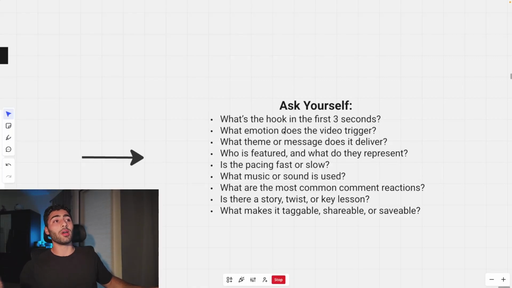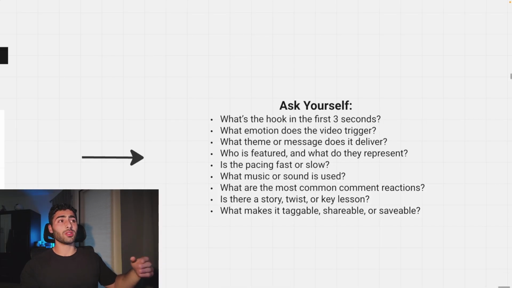And then also, what emotion does the video trigger? Does it trigger a happy emotion? Is it deep? Is it sad? Is it emotional? Try and figure out what emotion the video triggered, because if you take a look at the most viral videos on Instagram, it always triggers some sort of emotion, right?